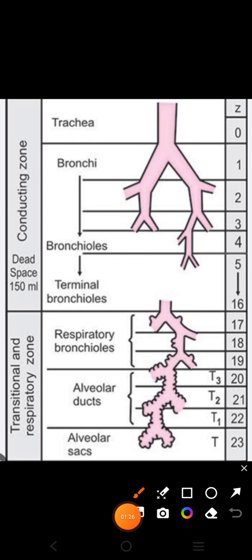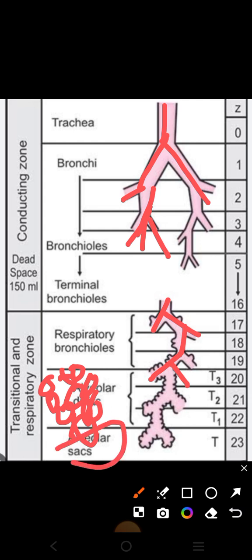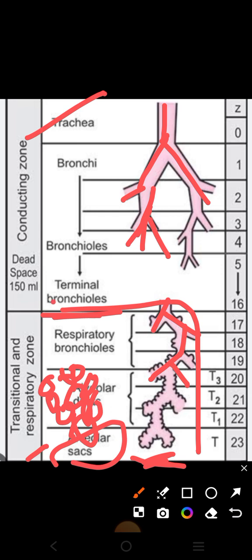In order to understand its definition, first understand the whole airway. The airway starts from the trachea, then the trachea divides into bronchi, and then it further divides into bronchioles, and then come the terminal bronchioles, then respiratory bronchioles, then the alveolar ducts, and various alveoli meet, just like a bunch of grapes, to form the alveolar sac seen here. After the terminal bronchioles is the conductive zone, and then come the transitional and respiratory zone from respiratory bronchioles up to the alveolar sacs.